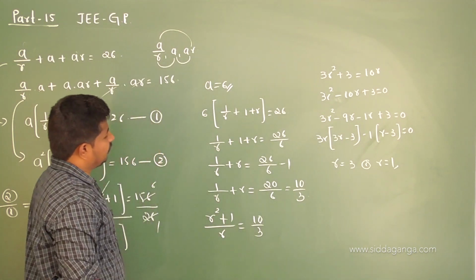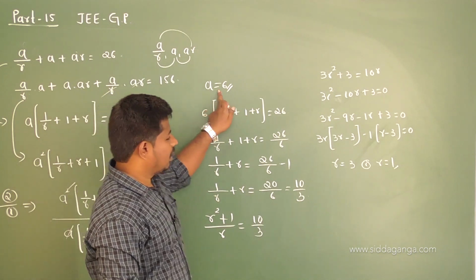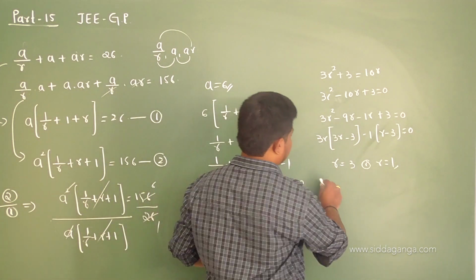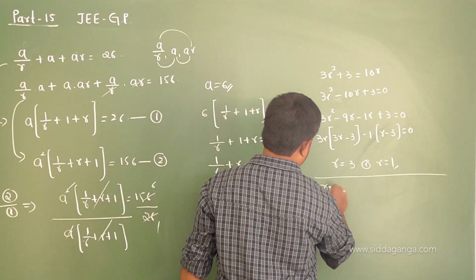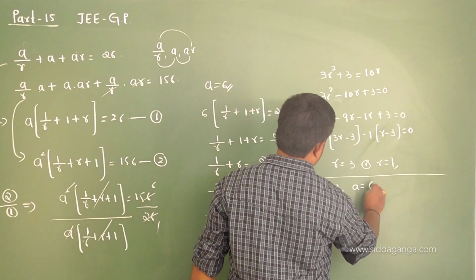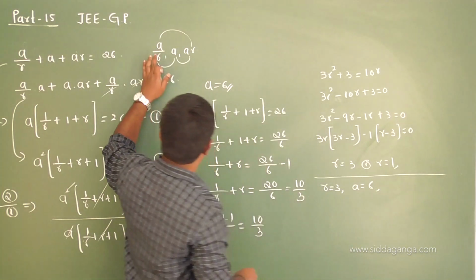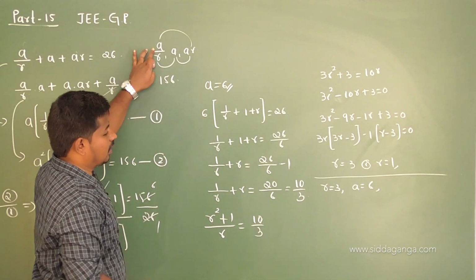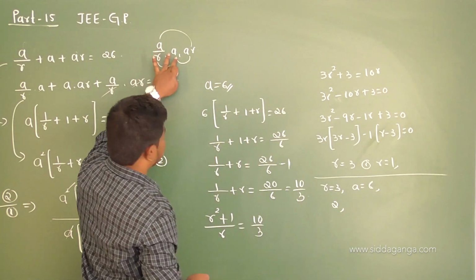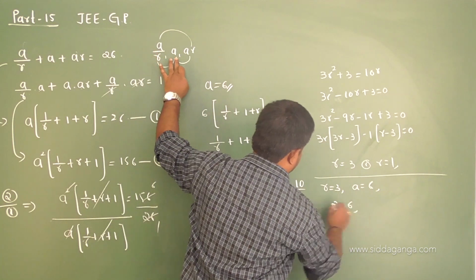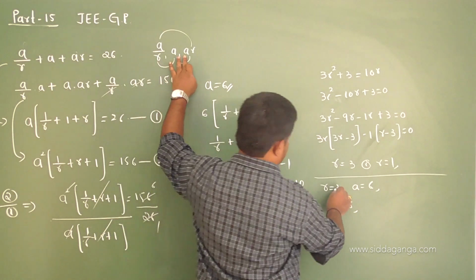So when a is 6, r is 3. Let me take the first case. In the first case, when r is 3 and a is 6, your terms are what? a by r, you mean 6 by 3, you mean 2, comma, a is 6, next ar, you mean 18.